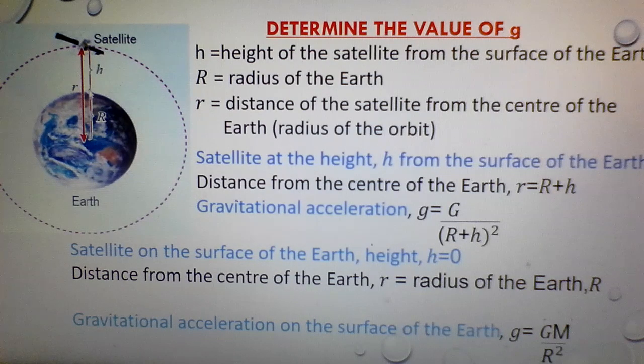If the object is on the surface, h equals 0, then the distance from the center of the Earth r is equivalent to the radius of the Earth, capital R. So we have the gravitational acceleration on the surface of the Earth equivalent to the gravitational constant multiplied by the mass of the Earth, divided by the radius of the Earth squared. We can calculate the gravitational acceleration on the surface of the Earth if we have all the information here. All these are constant, so the value of g on the surface of the Earth is constant.